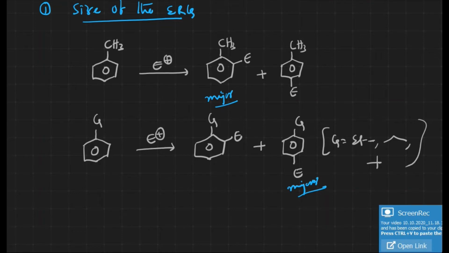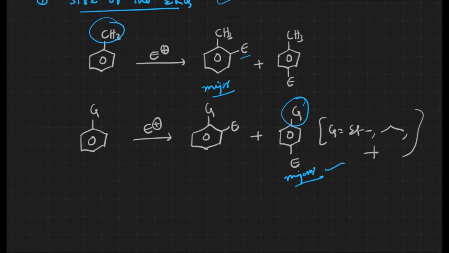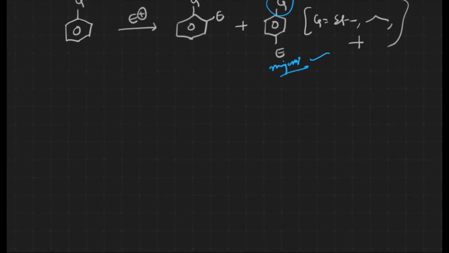We can say this is because of the steric factor, it doesn't matter here. But apart from the methyl group, if you have any other bulky groups at this particular position, the para one is going to be the major one. If it's a smaller one, the ortho one is going to be the major one. That's what the size of the electron releasing group is all about. Now let us see the second one, size of the electrophile.